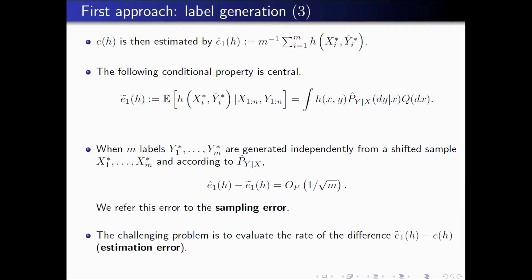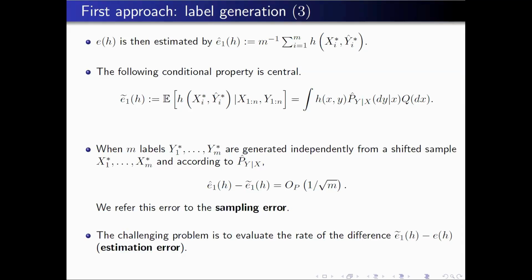Okay, so now at the end, if you want to estimate, for instance, an expectation, you can simply use the empirical average using your approximated simulated output. Now, if you look at the property of this estimator, suppose that we take the E tilde 1 of h, which is simply the conditional expectation of this quantity given the source sample. It is exactly equal to an integral with respect not to the true conditional probability measure, but with respect to an approximation of this conditional probability measure.